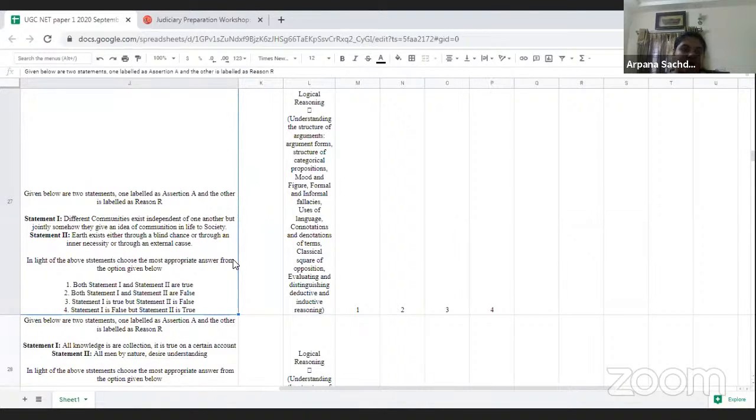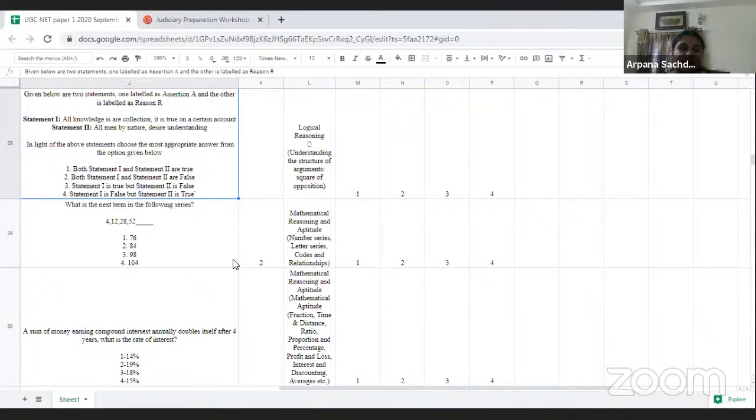Now then we have a next question which is based on logical reasoning, and the same pattern has been followed. We have given two statements, and we have to see which statement is correct and which statement is wrong. So this was, I would categorize it into a moderate question, not a difficult question, because if you read these statements, they are a little confusing, but if you have practiced well, then these questions are not difficult for you. So I will not mark it into a difficult one, but into a moderate.